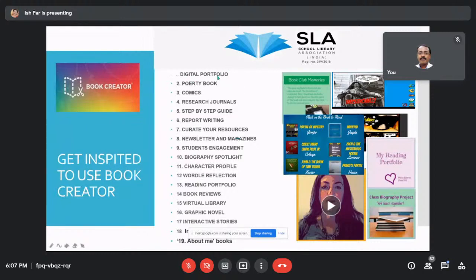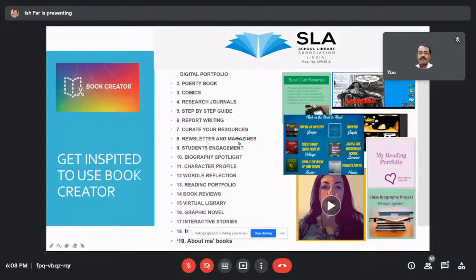You can create digital portfolios of your students. It can be a poetry book. You can make comics out of it. You can do research. You can make a research journal, step-by-step guide or orientation guide of your library, report writing, curate your resources. Like if you've got different booklets and padlets and YouTube videos, you can curate them and save them in Book Creator.